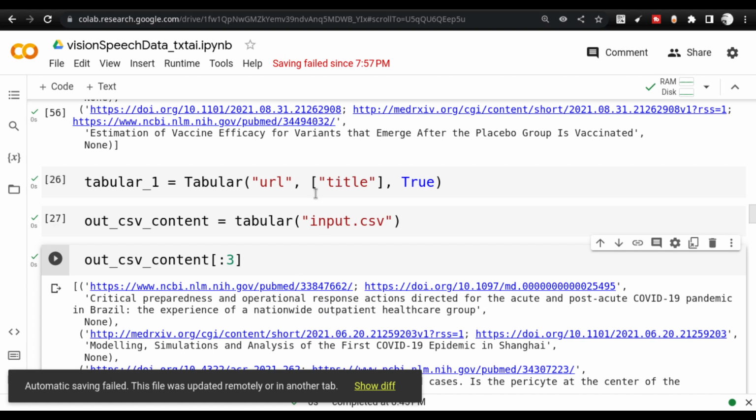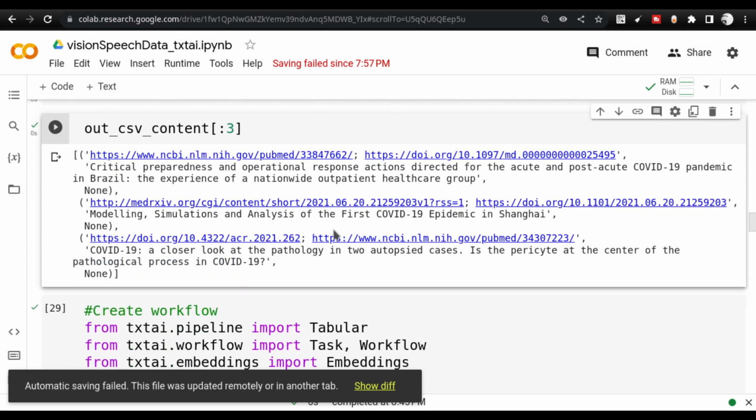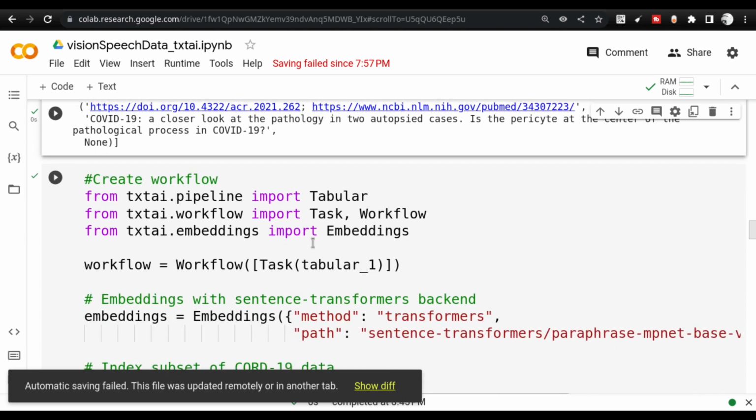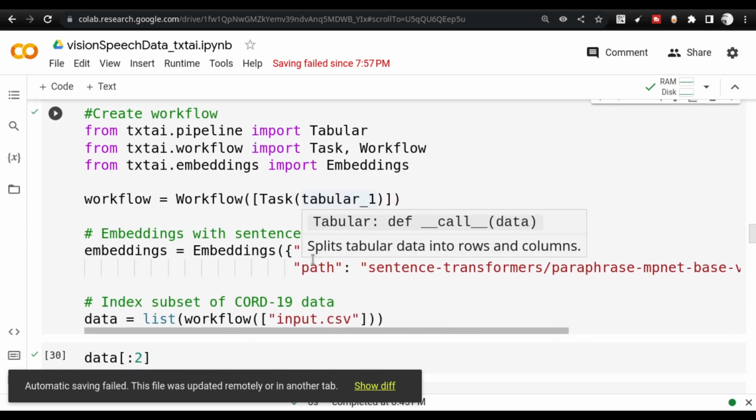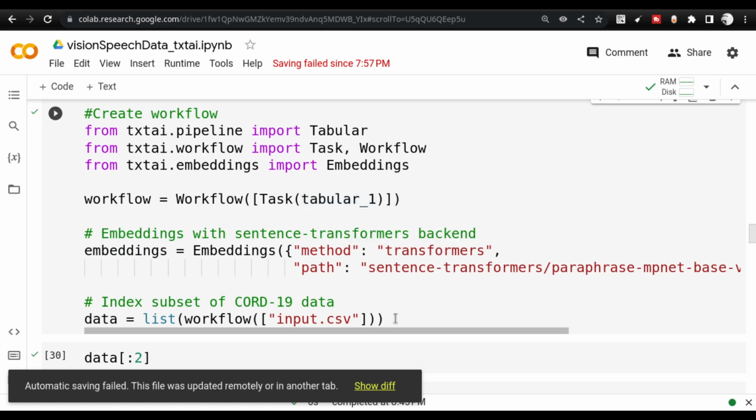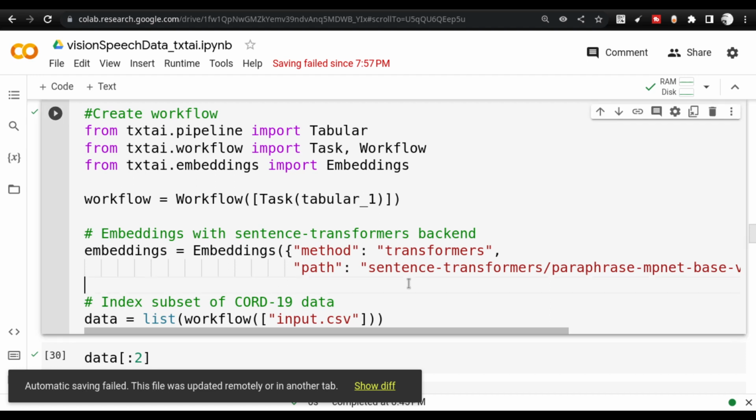But once you embed this data and give this input CSV, the embedding will know that there are additional columns inside the CSV file, and they can be selected using the SQL clause that I already discussed. I will be attaching that video here also. So do try to practice this, and if you have any questions related to this, we can discuss. That will be much more interesting actually. This is something I wanted to highlight in case of the tabular workflow.